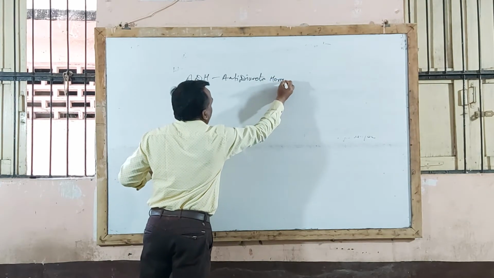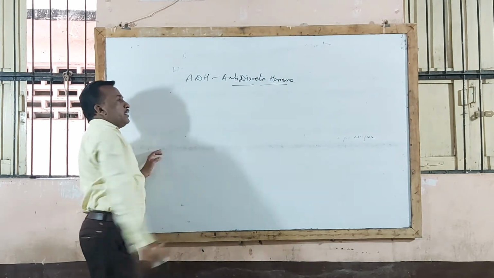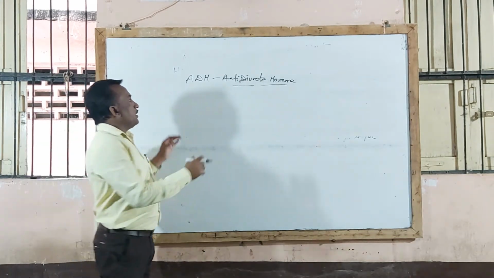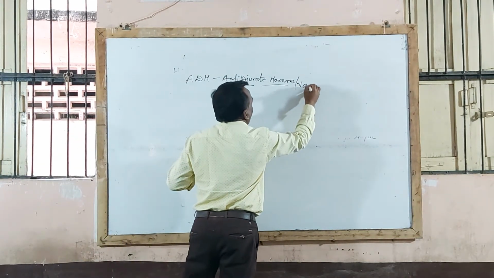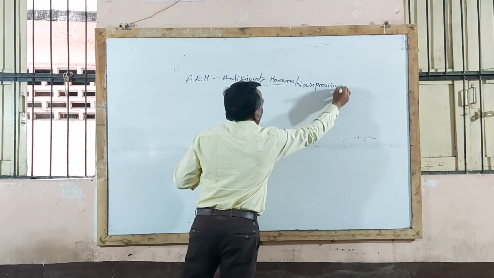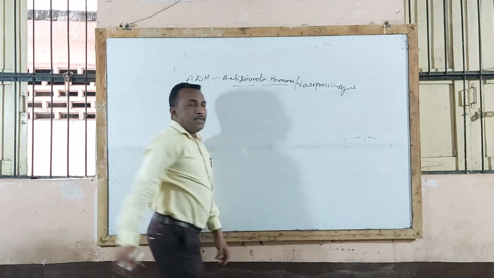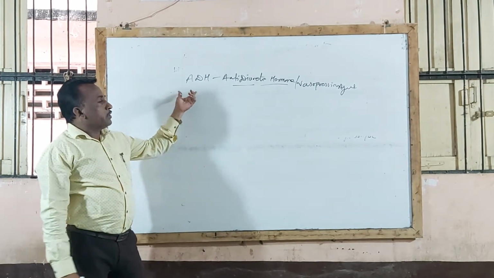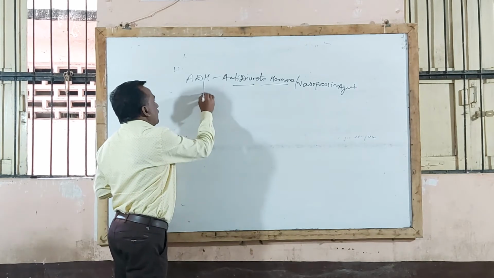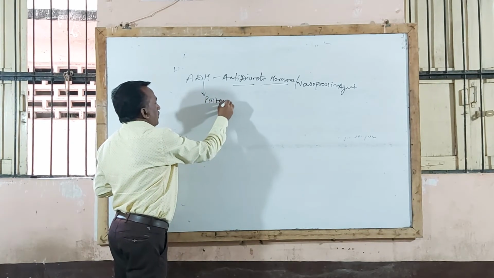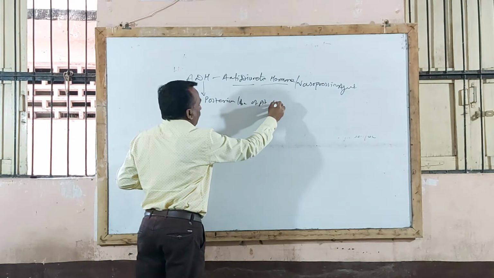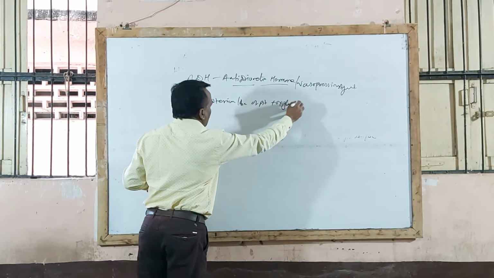Antidiuretic hormone, that is ADH. Sometimes they may ask to write a note on antidiuretic hormone or write a note on ADH. This ADH is also called vasopressin. Remember that antidiuretic hormone is also called vasopressin agent. Now this ADH is released from the posterior lobe of the pituitary gland, along with oxytocin.